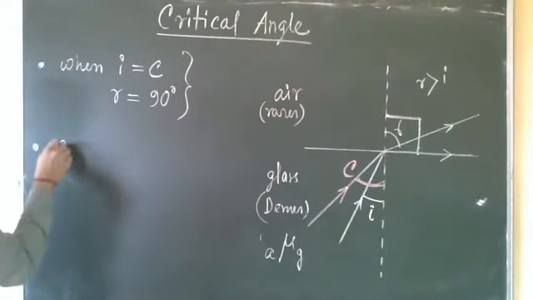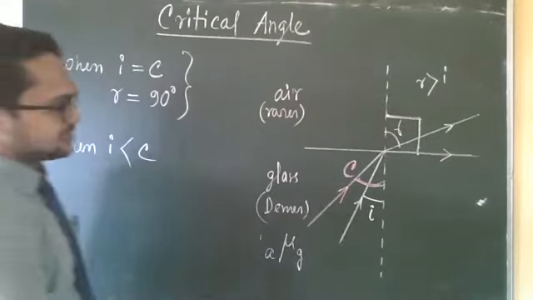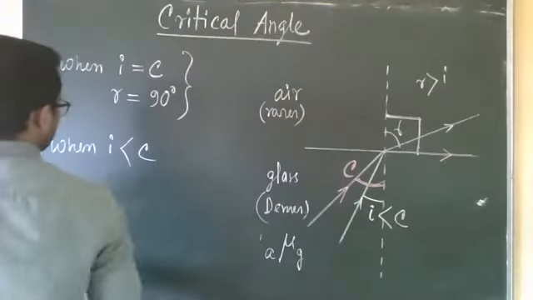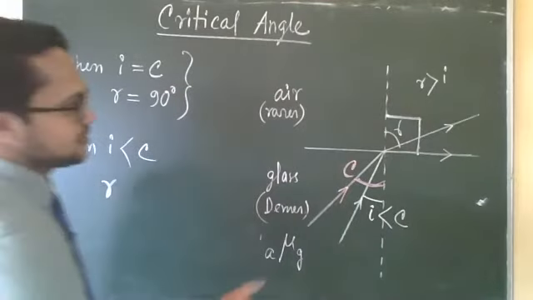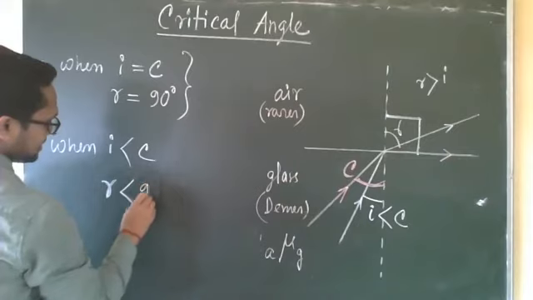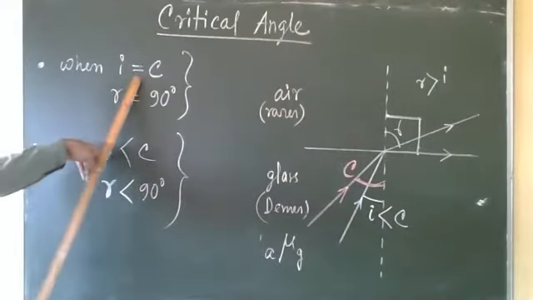And when I is less than C, which is this one, then we will get R, which is obviously less than 90 degrees, right? At the critical angle, this one will happen.